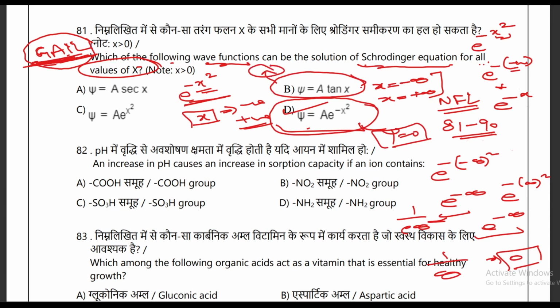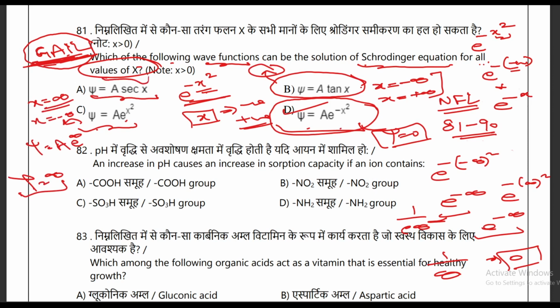Similarly, in the case of option C, you are going to get e raised to power infinity for positive or negative infinity, so you will get infinite. There is only one option in which for each x value you will get a solution, maybe 0 or any other value. So out of these four options your correct answer is D, because in this case you are going to get a solution for any x value.